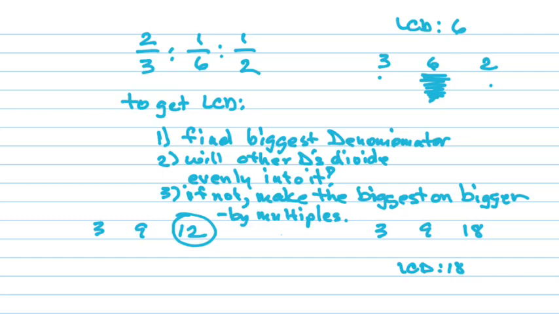So what's 12 times 2? 24. No. 3 divides into 24, but will 9 divide into 24? No, so it won't work. So what's 12 times 3? 36. 3 divides into 36. Will 9 divide into 36? Yes. So the LCD is 36.